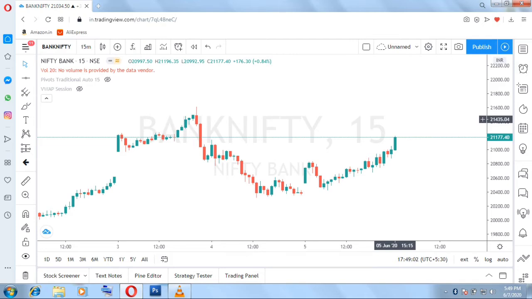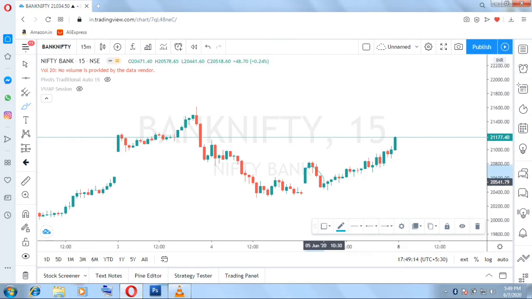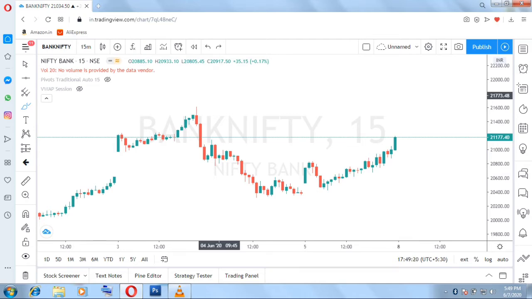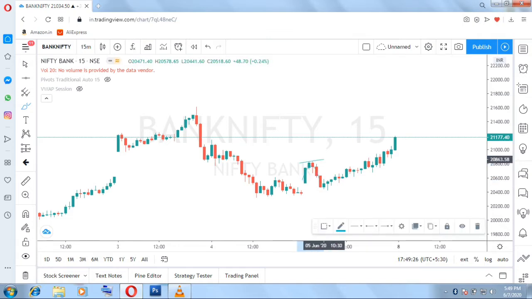So now we will see how we identify a support and how we identify resistance. So this is the Bank Nifty chart. If you see here, last Friday session the price has moved from here and it has closed upside, right? Before moving upside, we saw a fall at this level, right?